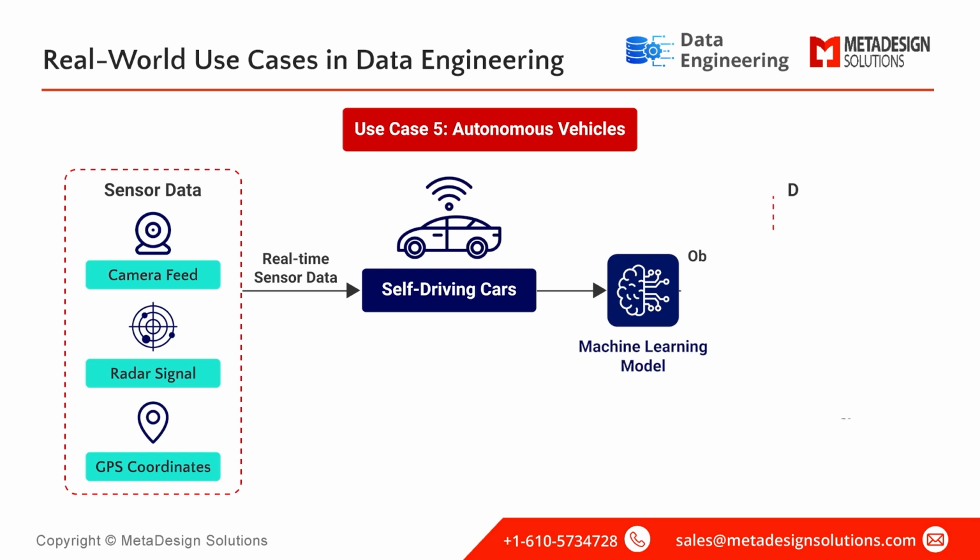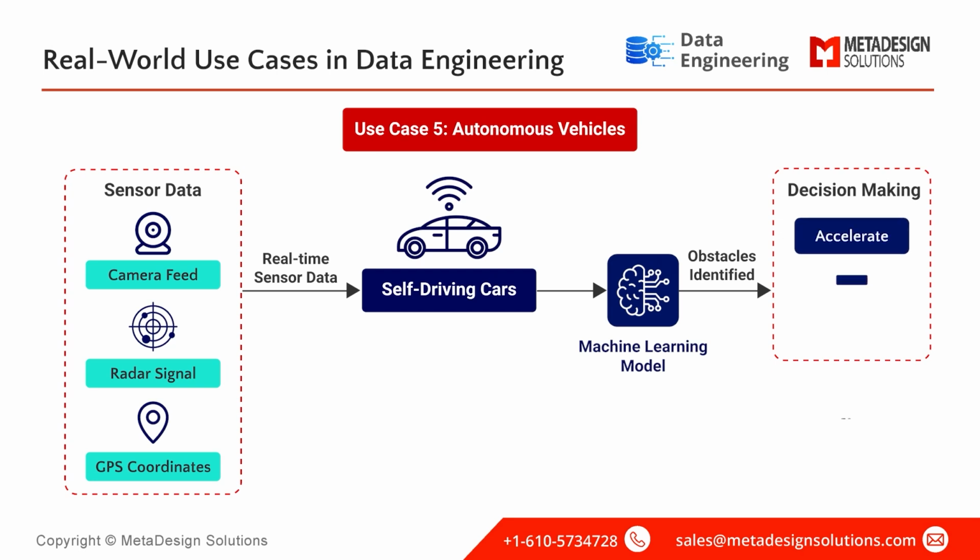Machine learning models analyze the data to identify obstacles, traffic signals, and pedestrians. Decisions are made on the fly, such as when to accelerate, brake, or change lanes. Without robust data pipelines, the precision and safety of these vehicles would be impossible to achieve.